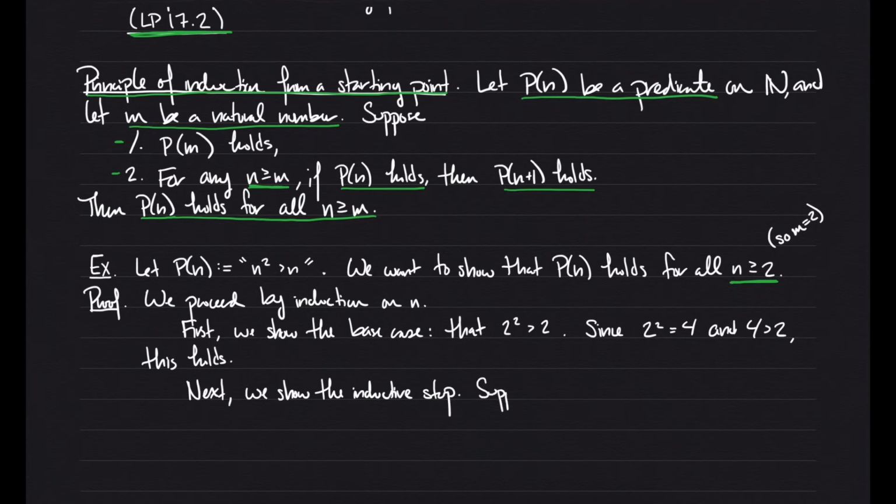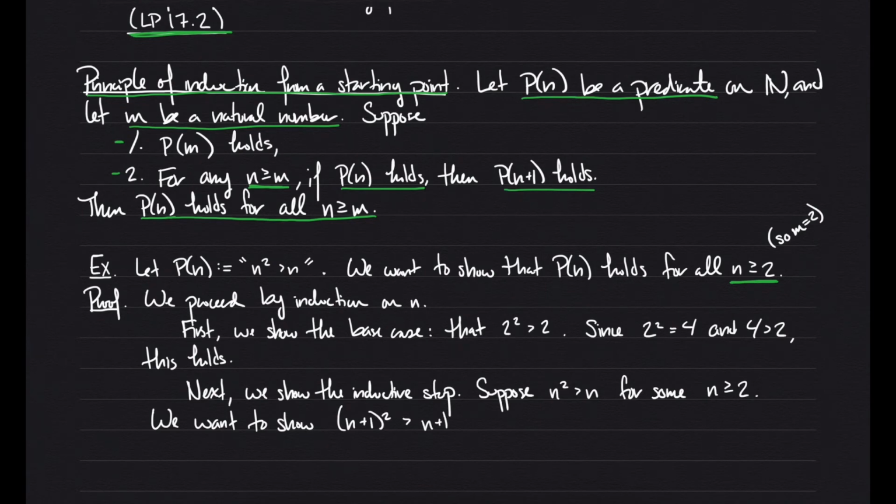So let's suppose that n squared is greater than n for some natural number n greater than or equal to 2. Now we want to show that (n plus 1) squared is greater than n plus 1.